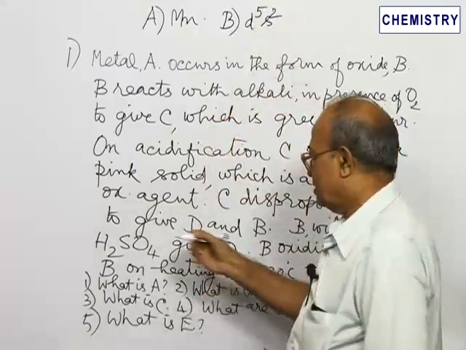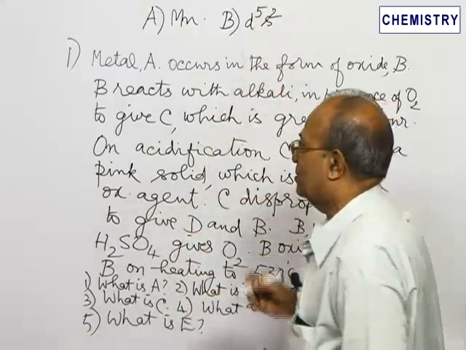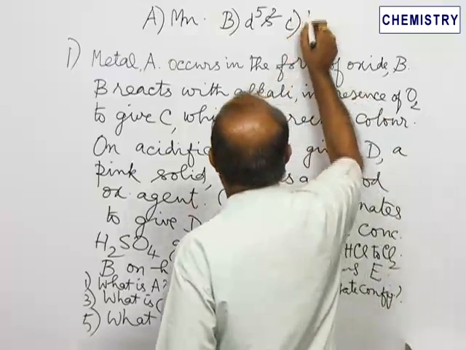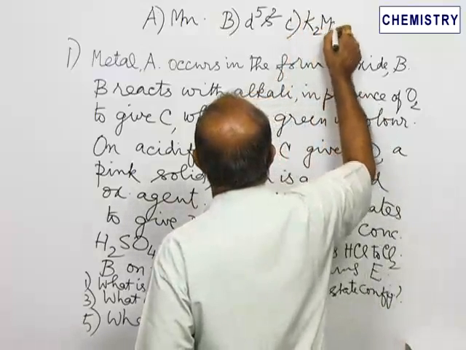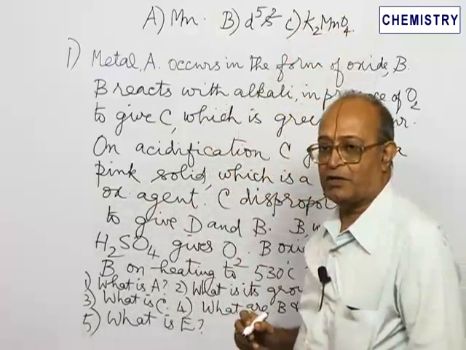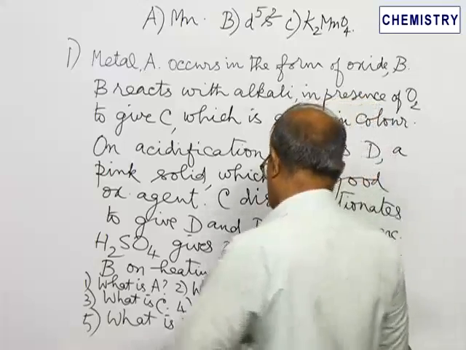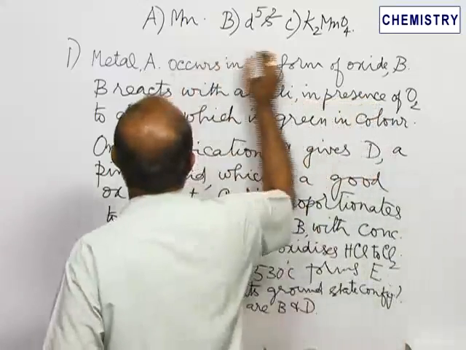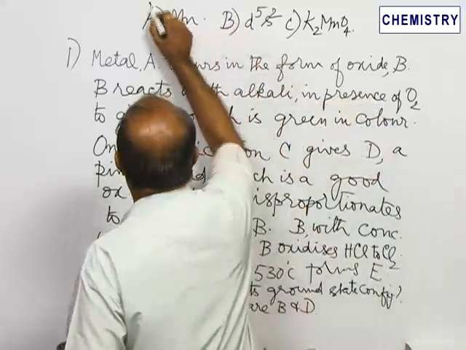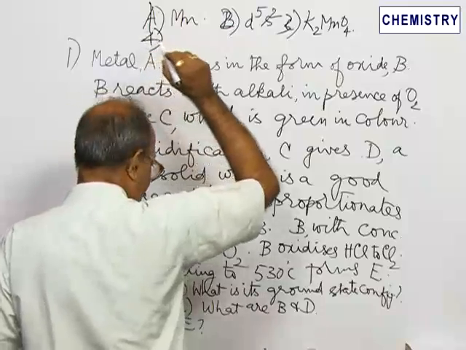Since we know the metal is A, its configuration I can easily write. And C is potassium manganate, which undergoes disproportionation reaction. Then fourth, what are B and D? I'm sorry, this is 1, 2, 3, 4.